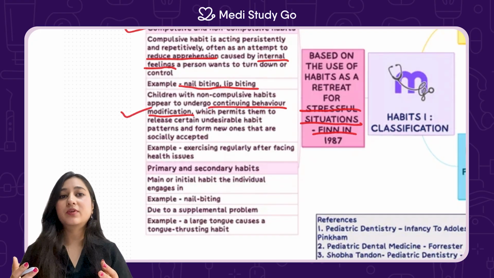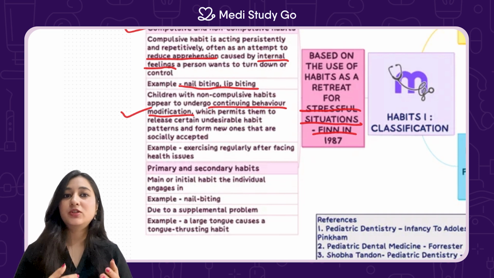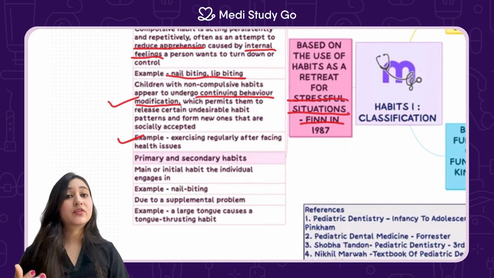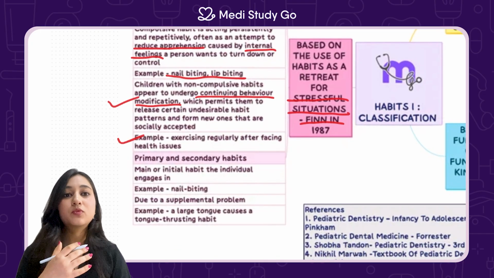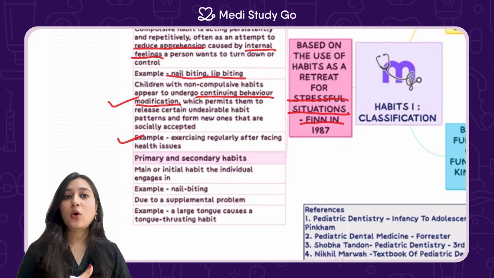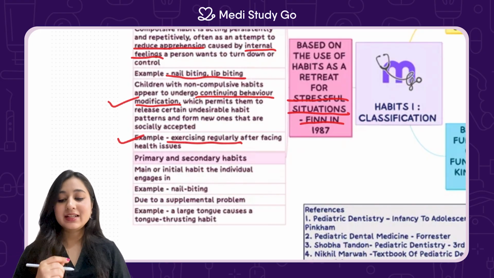So non-compulsive habits are not necessarily fixed and they can be changed, and the person adopts new habits in place of the old ones. The example is exercising regularly after facing health issues. If a person was previously not health conscious and faces certain health issues, the non-exercising habit turns into an exercising-regularly habit, and that's exactly a non-compulsive habit.